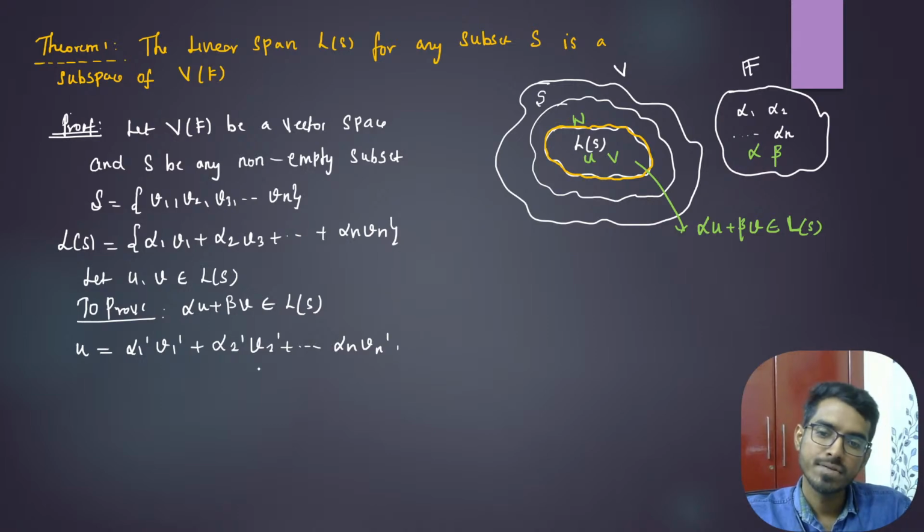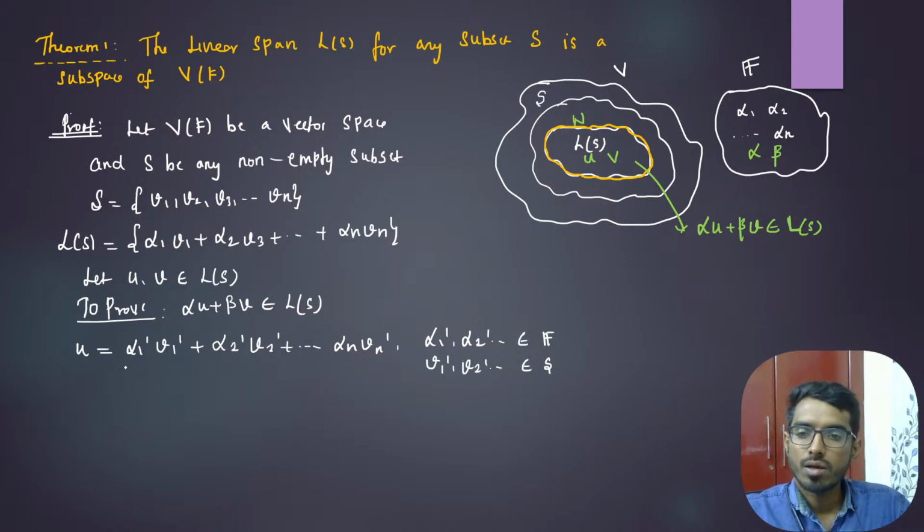These alpha 1 dash, alpha 2 dash, and so on all belong to the field, and v1 dash, v2 dash, and so on all belong to S.